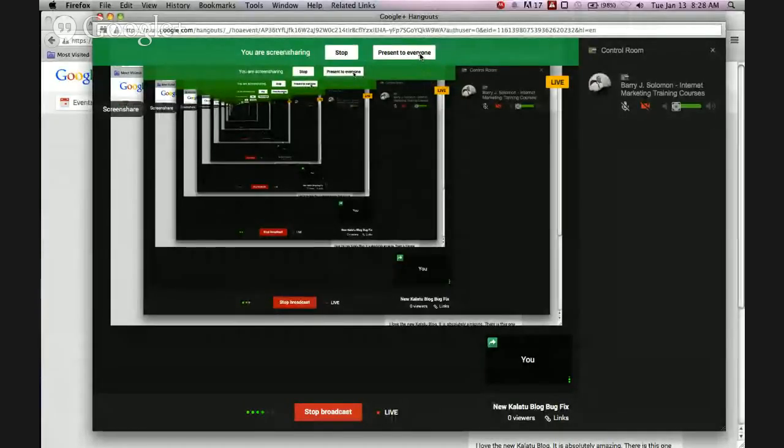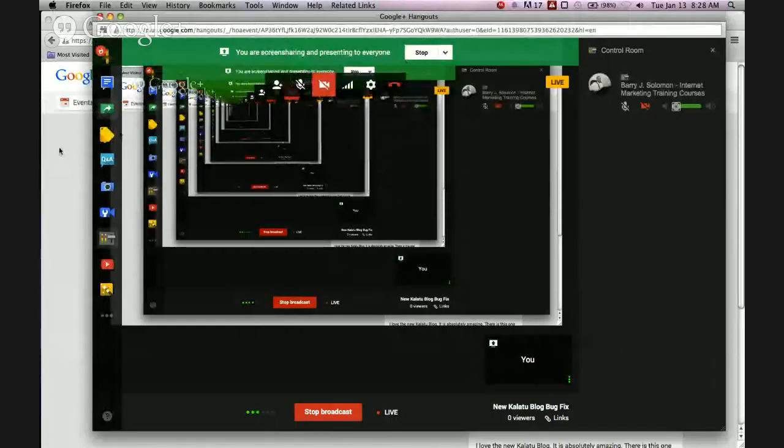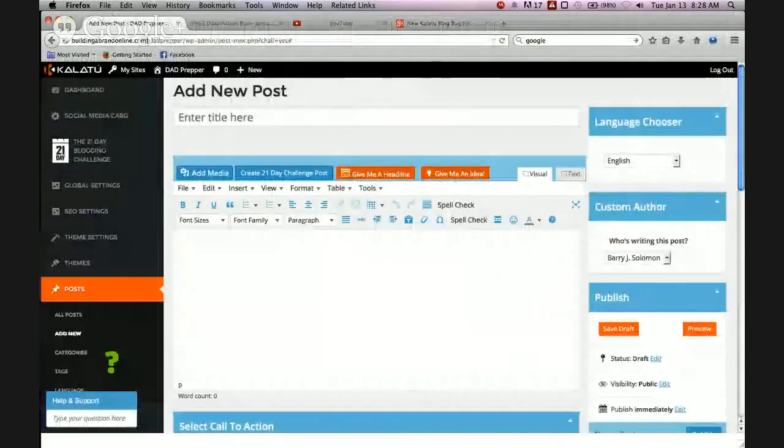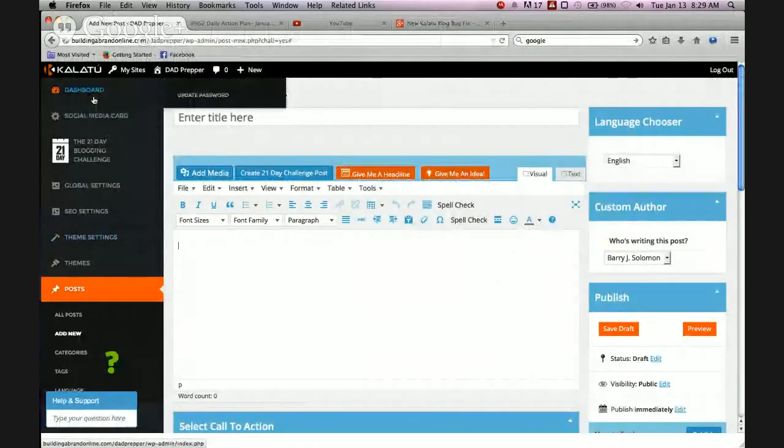And I love using this Kalatu. Let me just tell you that first thing. This Kalatu blog right here, this is amazing. You can go right here. Let me show you how simple this thing is before I go into the bug fix.